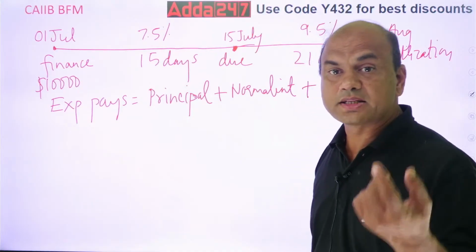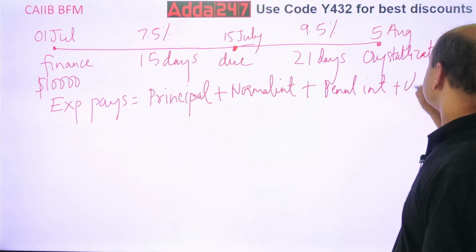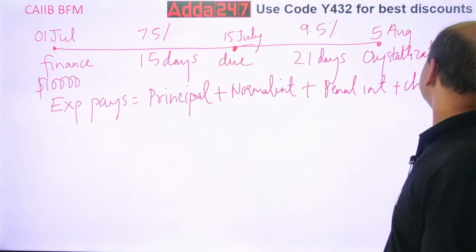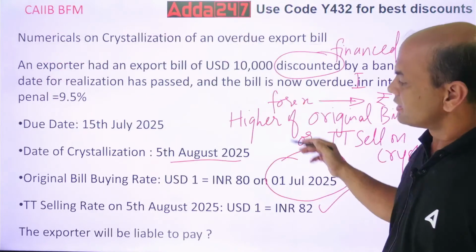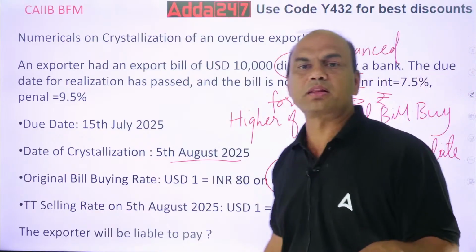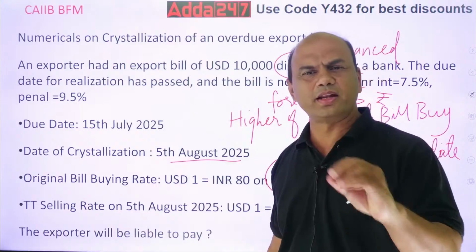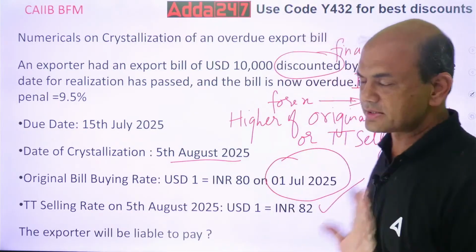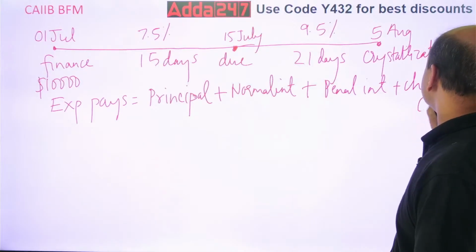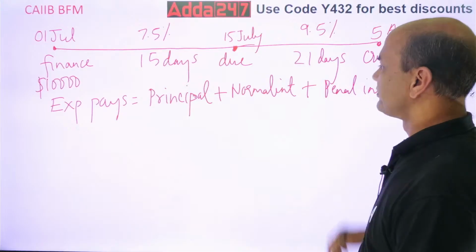And if there are any charges, extra penal, any charges which I am charging. But here no charges are given. In this numerical, if you see, there is no charge mentioned. Otherwise, they mention it in the numerical: kindly charge this fee, that fee, any fee. So charges. But here there are no charges. So this will be 0. Okay. Now calculate these three.